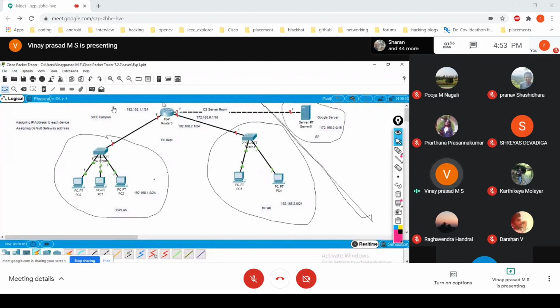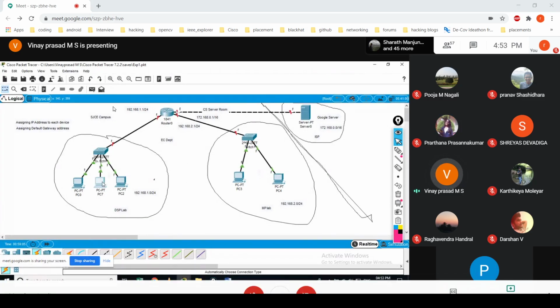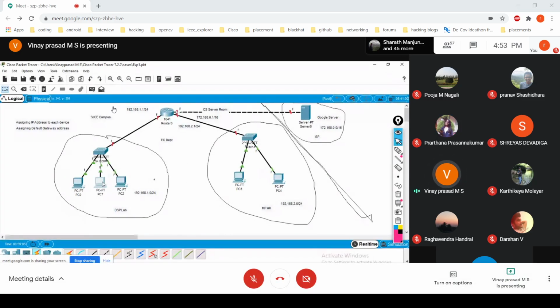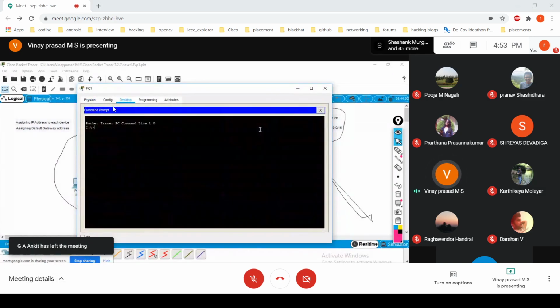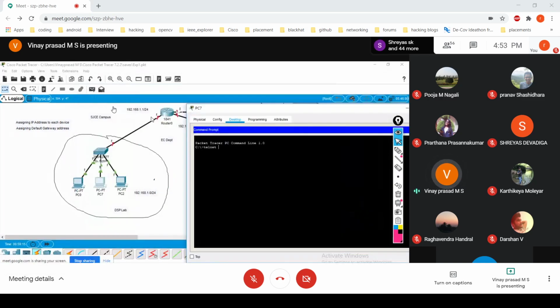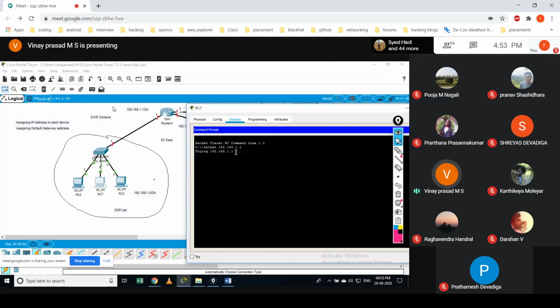So you do this, whatever I just did now, and later you click on this terminal, go to the desktop, go to the command prompt and give telnet and the gateway address, whatever address you assigned here, which is 192.168.1.1, and just enter.